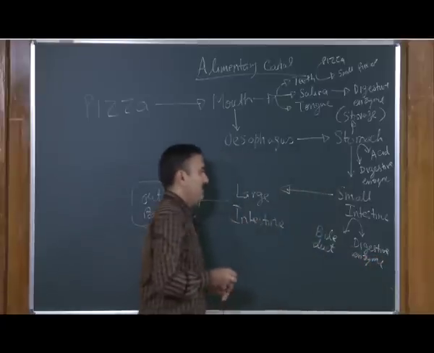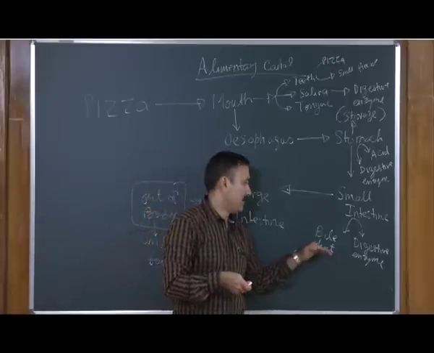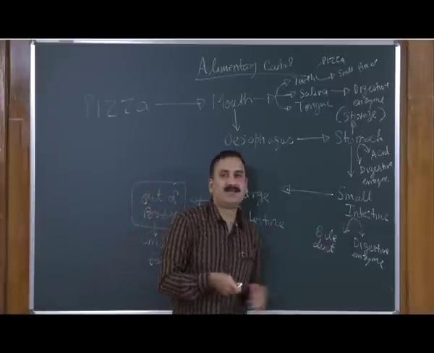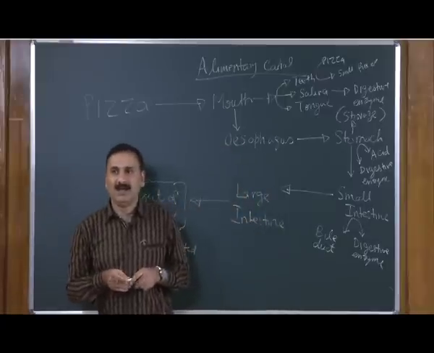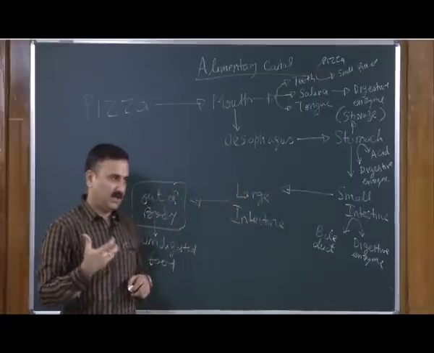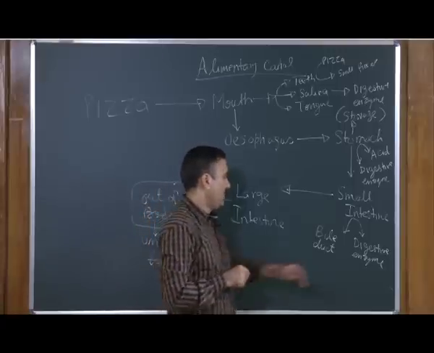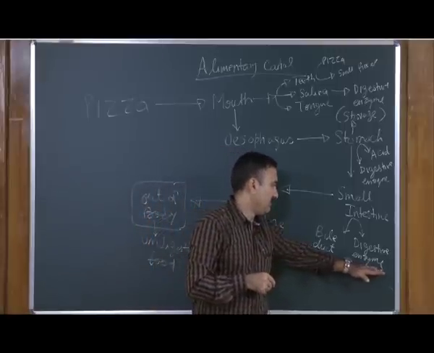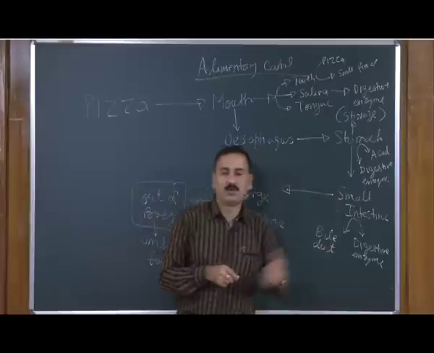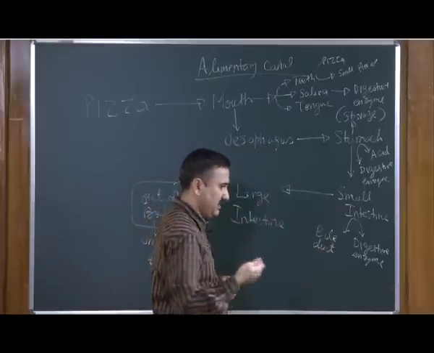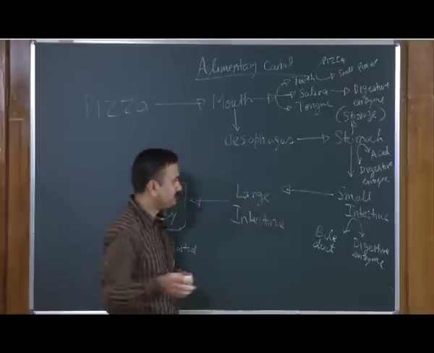With the help of the bile ducts, the small intestine receives the bile salt, which helps in the digestion of lipids and other materials, and there are different types of digestive enzymes which digest the food further into smaller particles.